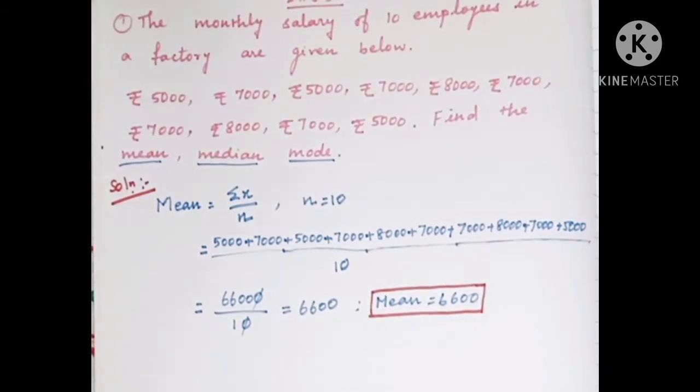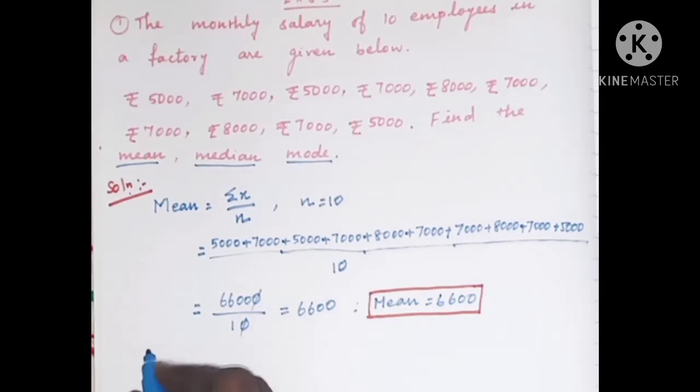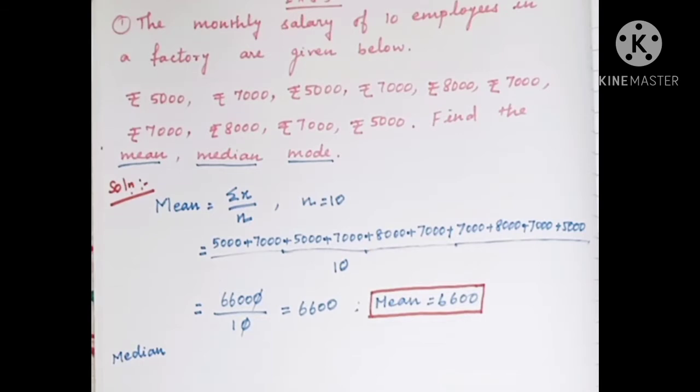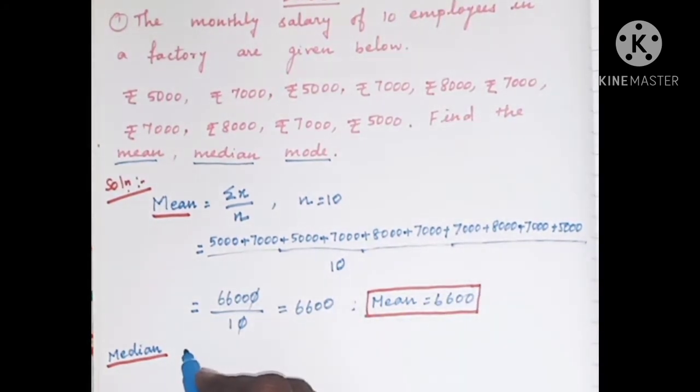Next we have to find the value of the median, isn't it? So you know how to identify the median. What do we have to do first? First we have to arrange the numbers in ascending order.